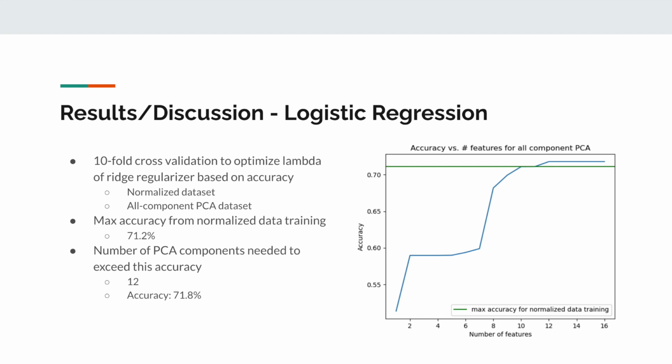The accuracy versus number of PCA components was then analyzed to determine the number of such components needed to exceed this accuracy. This was determined to be 12 PCA components with an accuracy of 71.8%, as shown in the figure seen here.